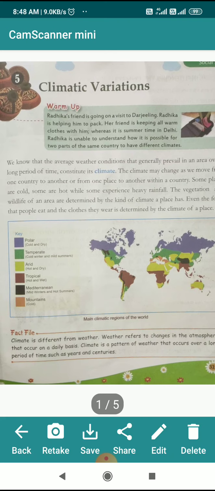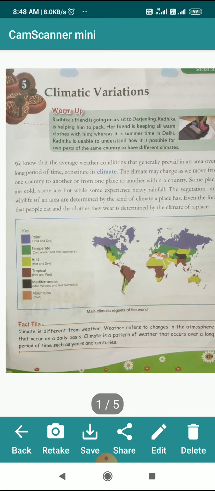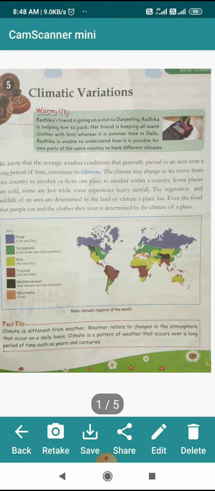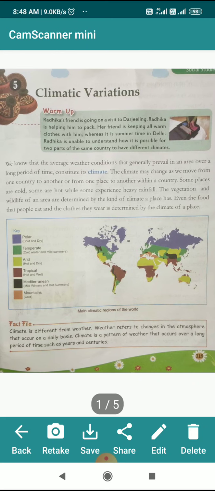In previous classes, we have studied various landforms and other climate conditions. Now we are going to start with chapter number 5, climatic variations.